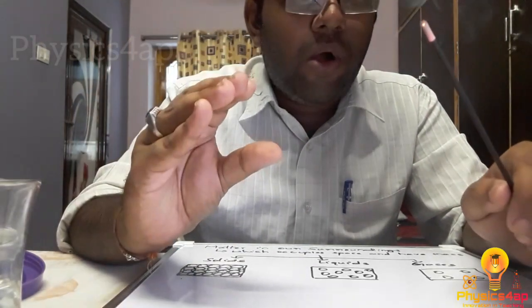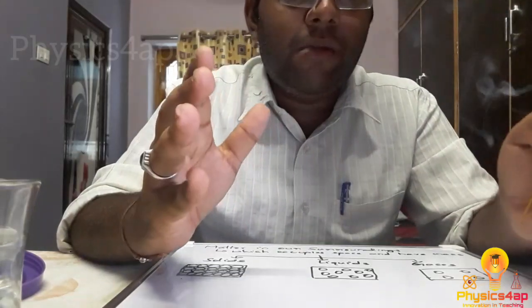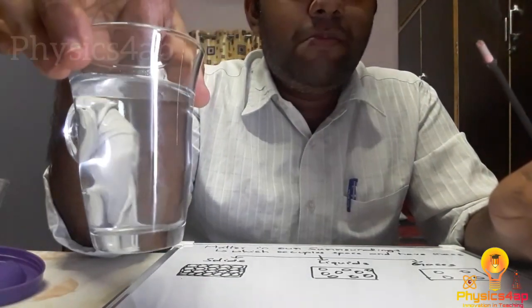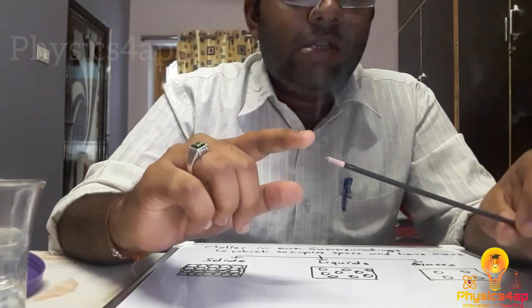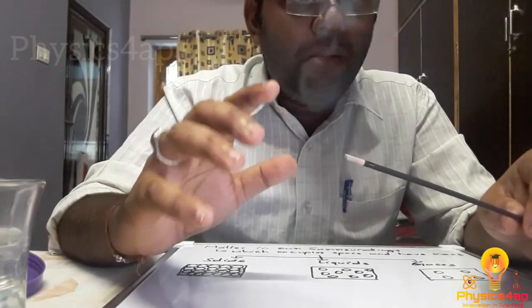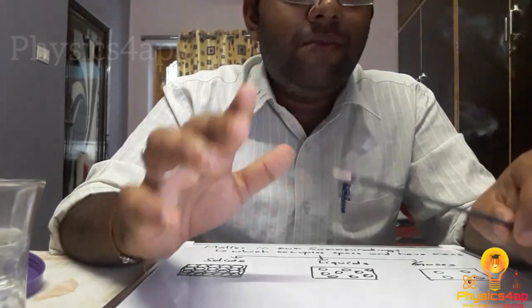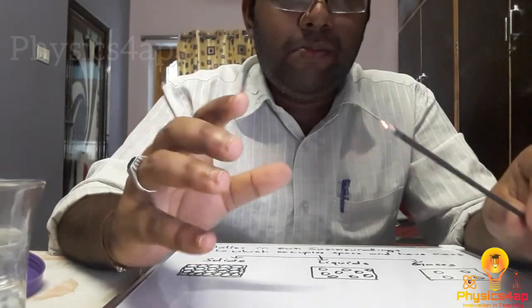Liquids we can compress somewhat, but solids we cannot compress, as they are closely packed. Liquids, as they are a little bit loosely packed, we can compress a little. But gases, as they are very loosely packed, we can compress them. By compressing, we can convert the gas into liquid. That is what we call the compressive property.